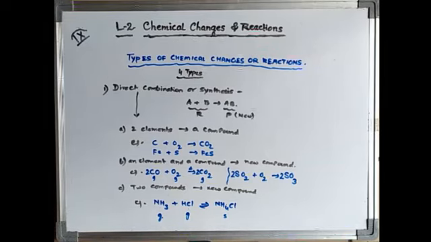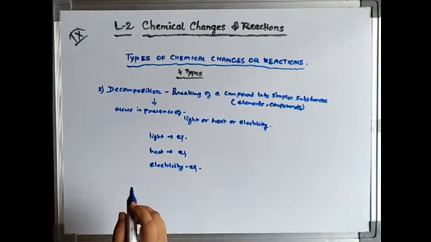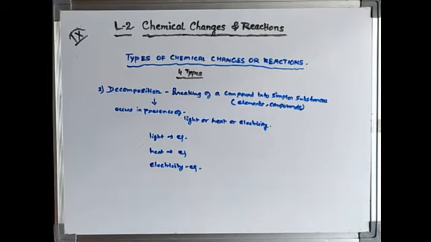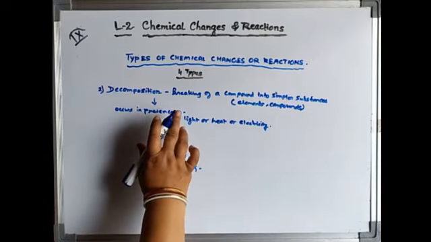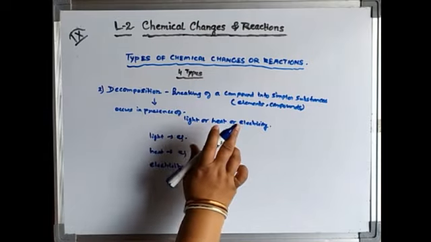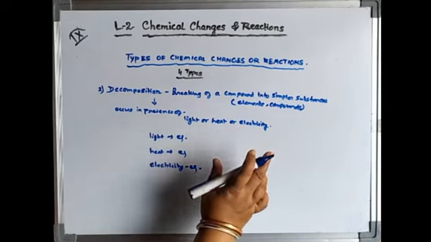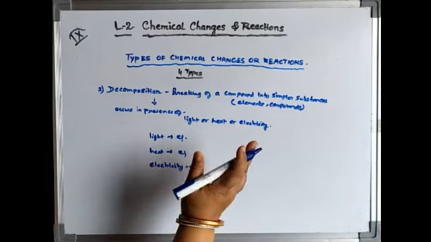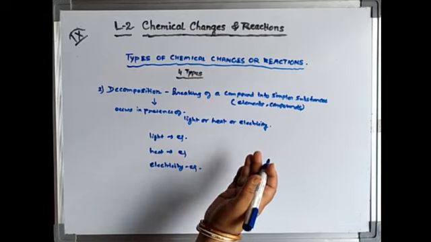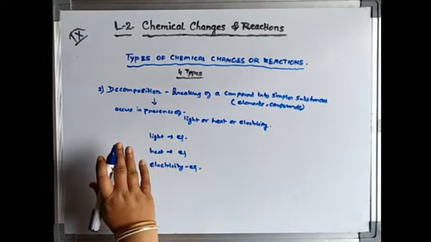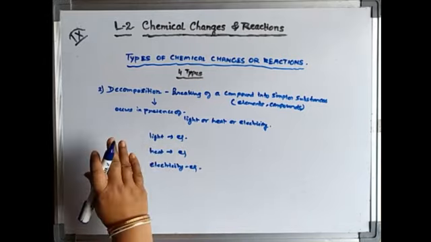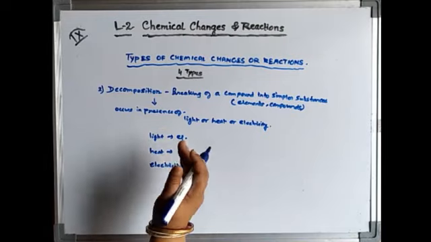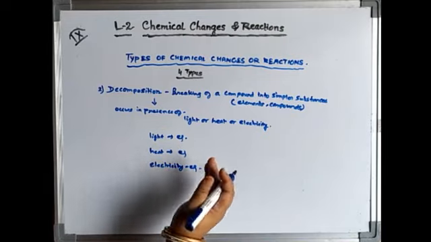Now coming to the second type. The second type is the decomposition reaction. Now what is decomposition reaction? Decomposition reaction is the breaking of a compound into simpler substances. Simpler substances can be elements also, can be elements and small simple compounds also. So what does it mean? A compound is broken down into simple elements or compounds.